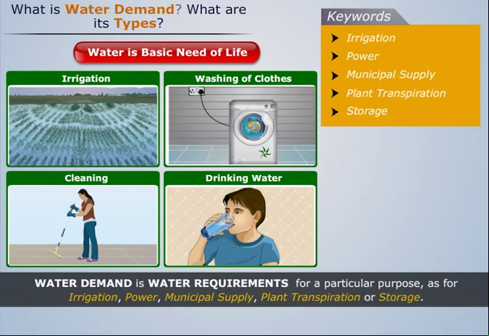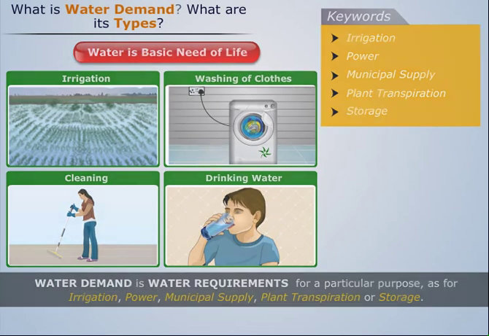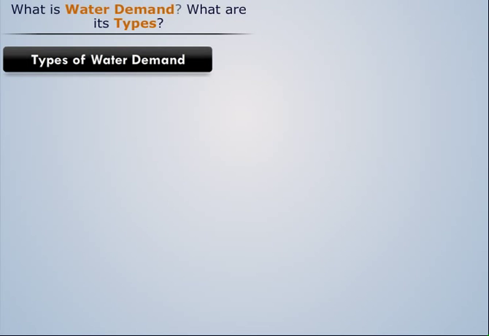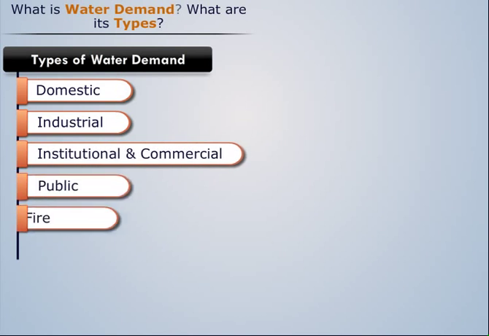Water demand is the water requirement for a particular purpose, such as irrigation, power, municipal supply, plant transpiration or storage. The various types of water demands are domestic demand, industrial demand, institutional and commercial demand, public demand, fire demand, losses, wastes and thefts.